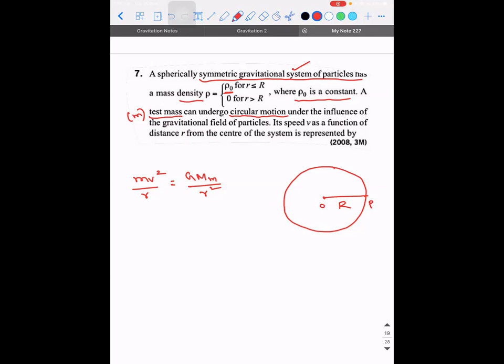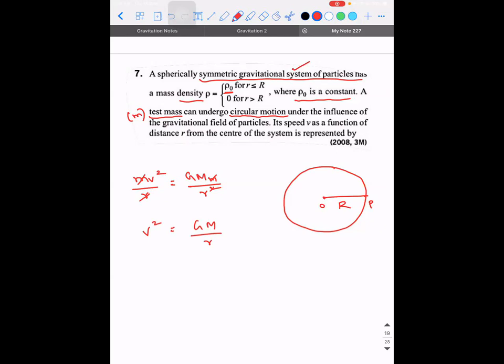Guys, are you able to understand? So r and r will get cancelled, m and m will get cancelled. So v square is equal to G into capital M divided by r. Right? We have obtained the general expression. Correct? For this problem, what are we supposed to do?